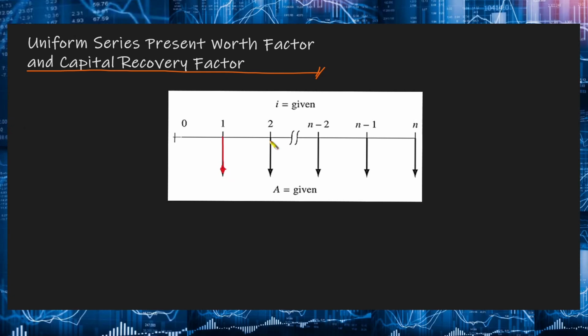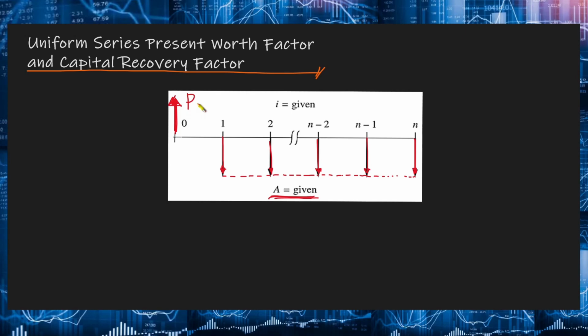Then at the end of the second year, meron naman up to the end of the nth year. Now take note that these cash flows are uniform or equal in value. So, yung hanapin natin dito is yung present worth ng mga cash flows na ito or yung annuity. Okay? So, again, annuity that is equal or uniform end of period cash flows.